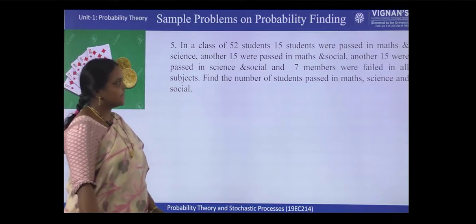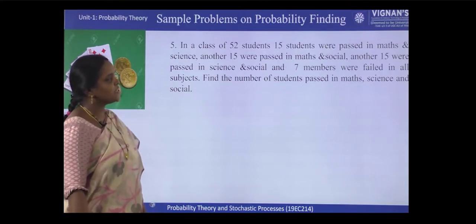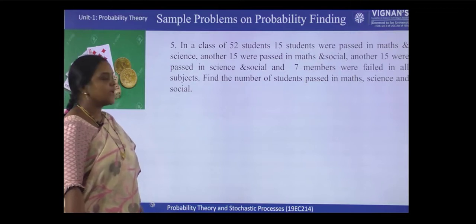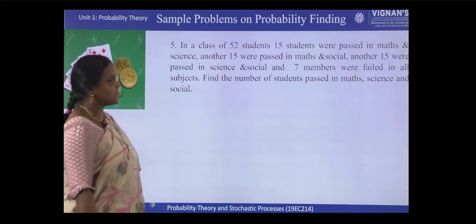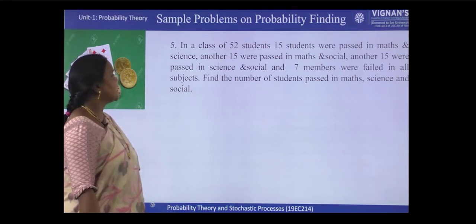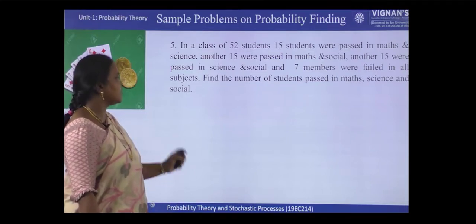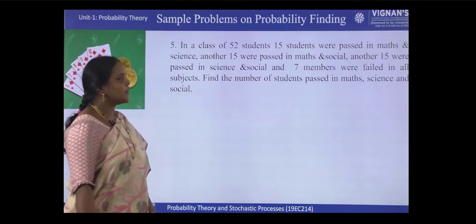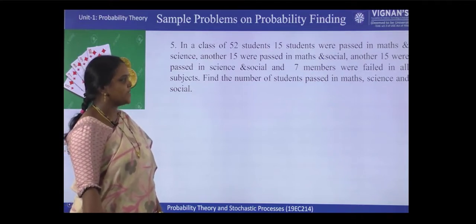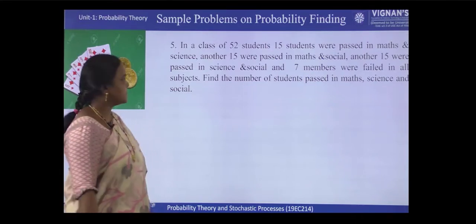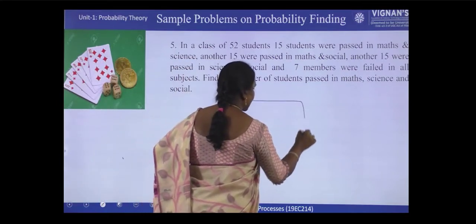In a class of 52 students, 15 students passed in maths and science, another 15 passed in maths and social, another 15 passed in science and social, and 7 members failed in all subjects. Find the number of students passed in maths, science and social. For such types of problems, it is better to take the Venn diagram.